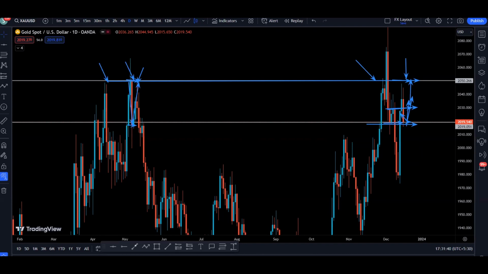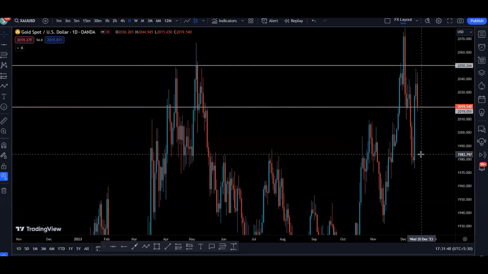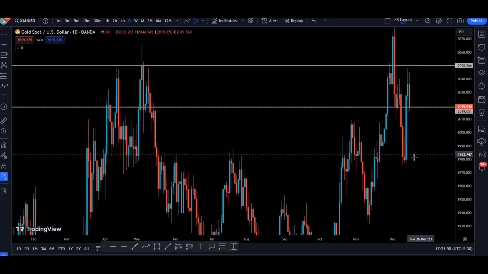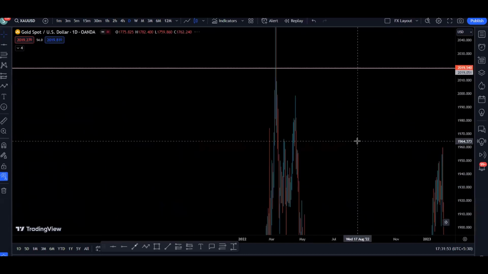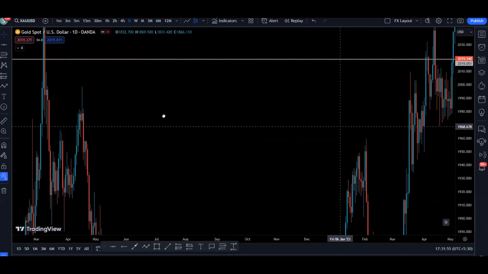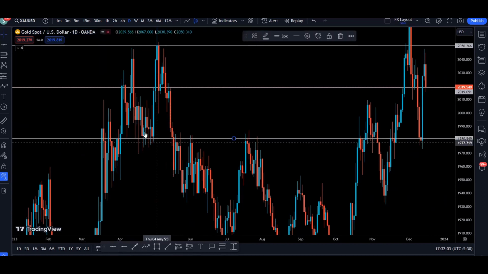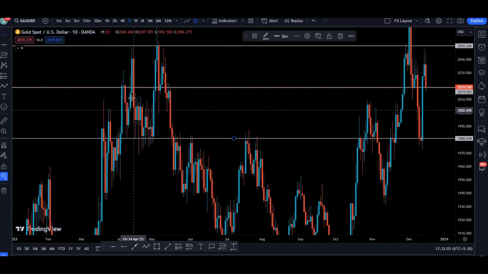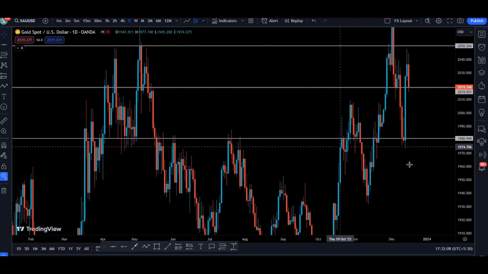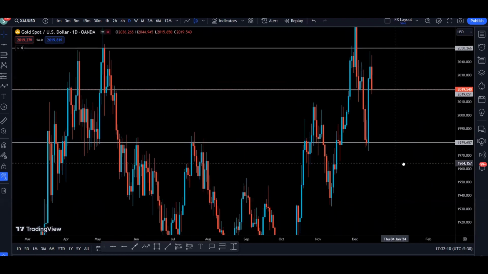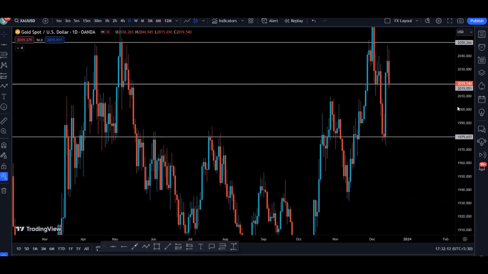Now if we talk about the support, if we break below this area, where is the price going to go next on the daily time frame? Let's look to the left-hand side to find out where the price can go if we break below this area. We can see this one is going to be a level. As we can see, price came down and found support in this area. So this is a level.